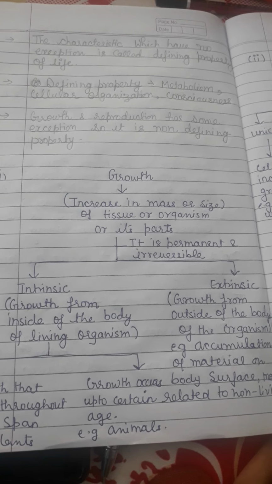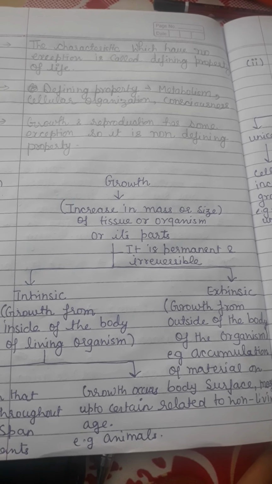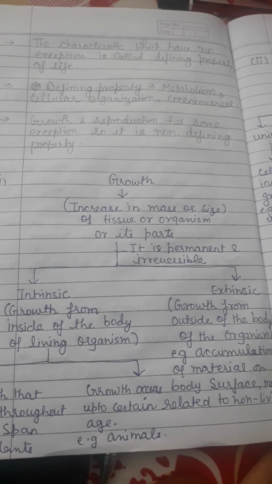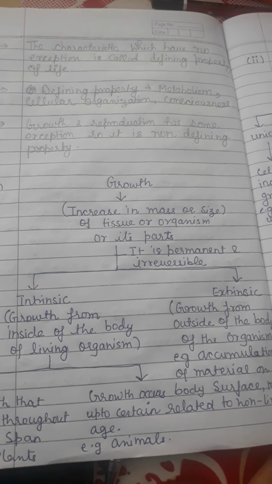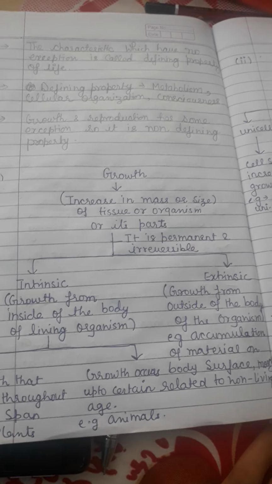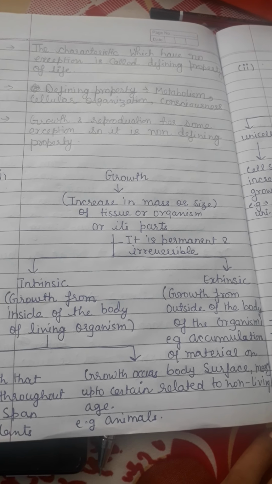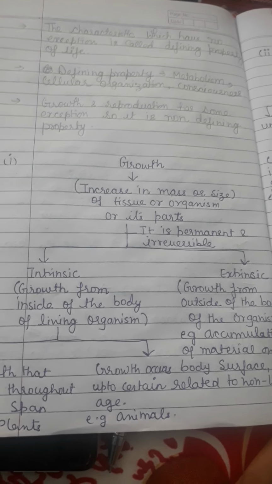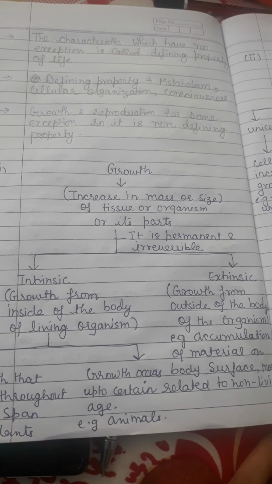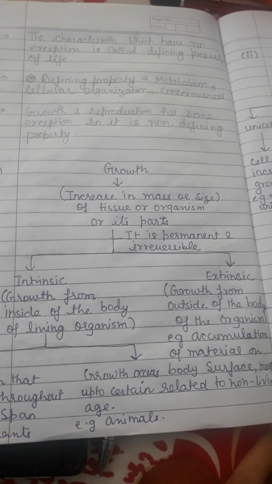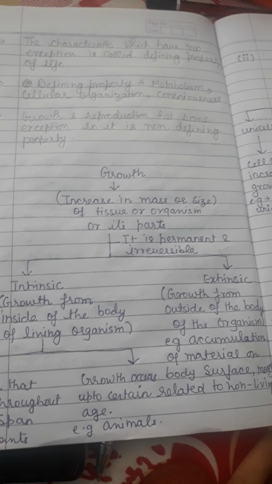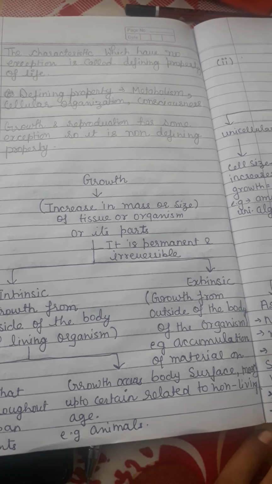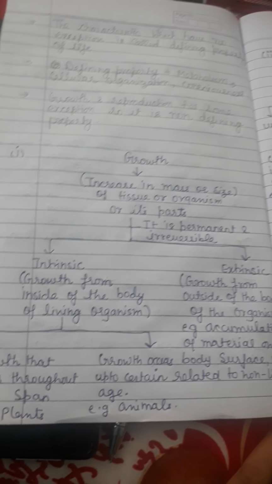What is growth? The increase in the mass or the size of a tissue, an organism, or its parts is called growth. This growth is permanent or irreversible. It has two major factors: intrinsic and extrinsic. Intrinsic occurs inside the body, whereas extrinsic occurs outside the body. Intrinsic occurs in both plants and animals, whereas extrinsic occurs mostly in non-living beings.